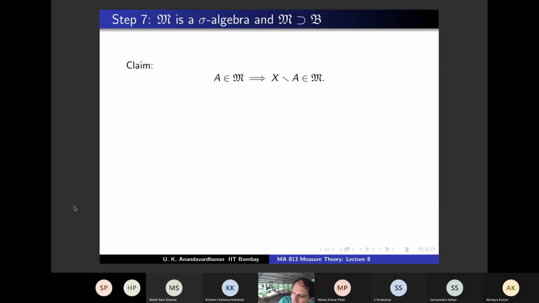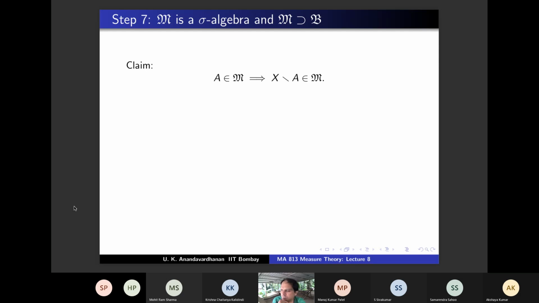So do you remember what sigma algebra is? What all we need to show? We need to show that the full set belongs there. Then if A is there, then A complement is there. And if Ai are there, then the union of Ai are also there. So first we are going to show that if something is there, its complement is there. So if A is in M, then X minus A belongs to M.